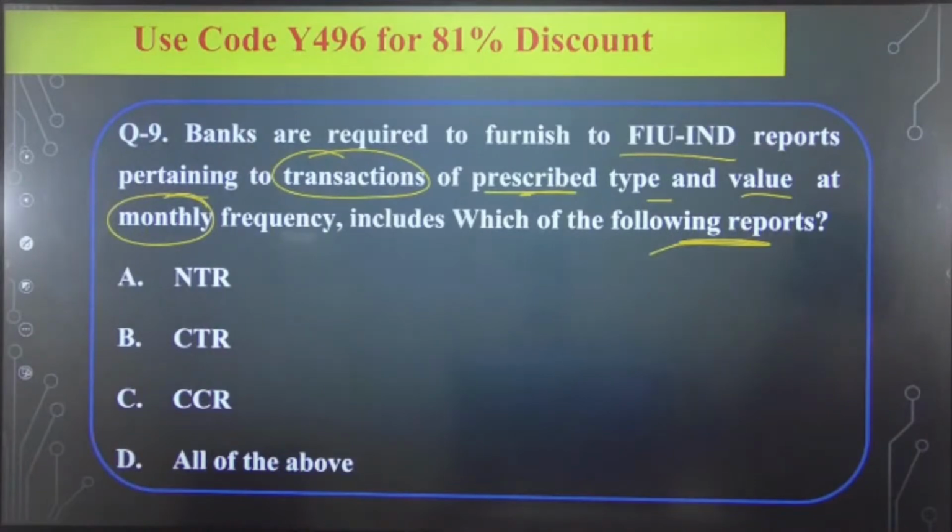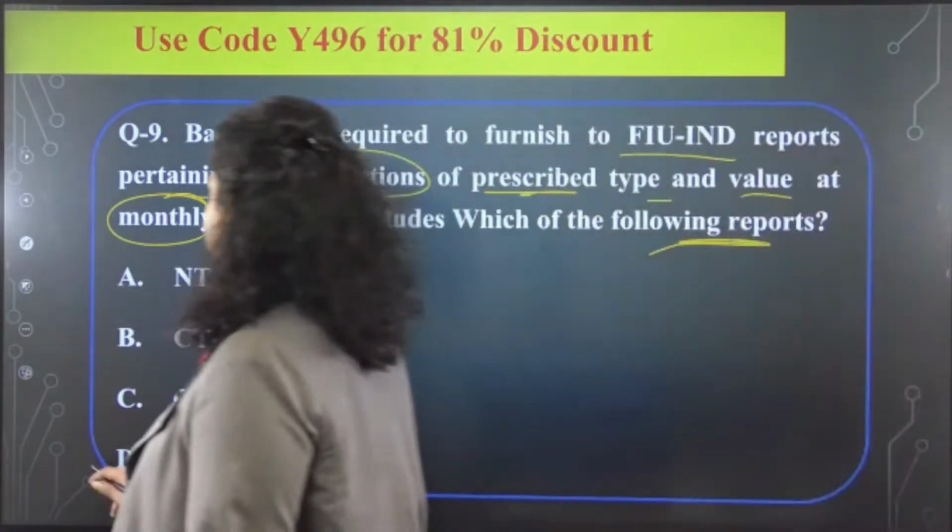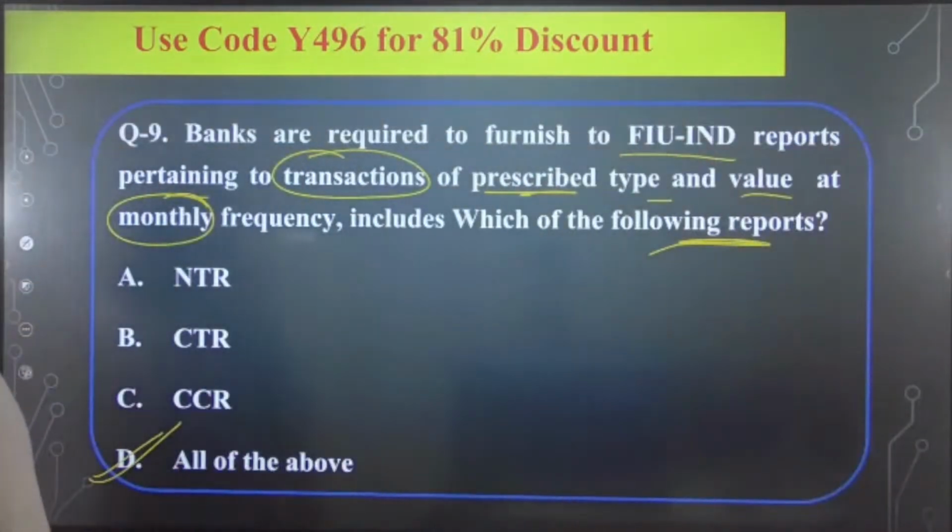Which of the following is correct? The right answer for this particular question will be all of the above. The right answer will be all of the above. Clear? Next.